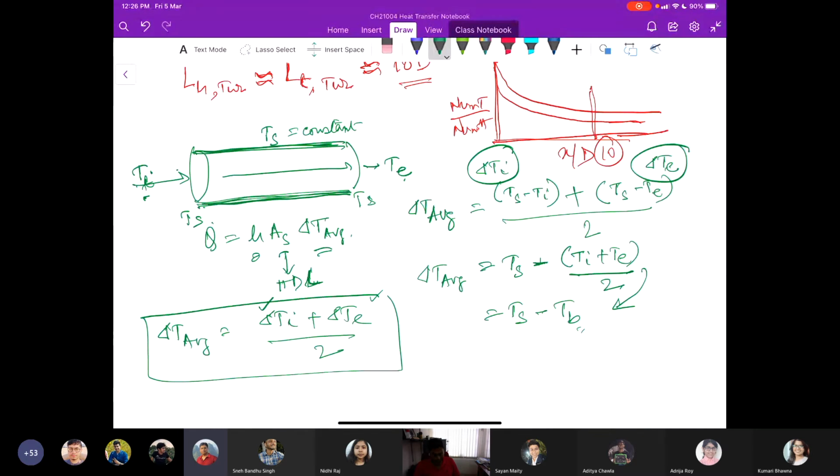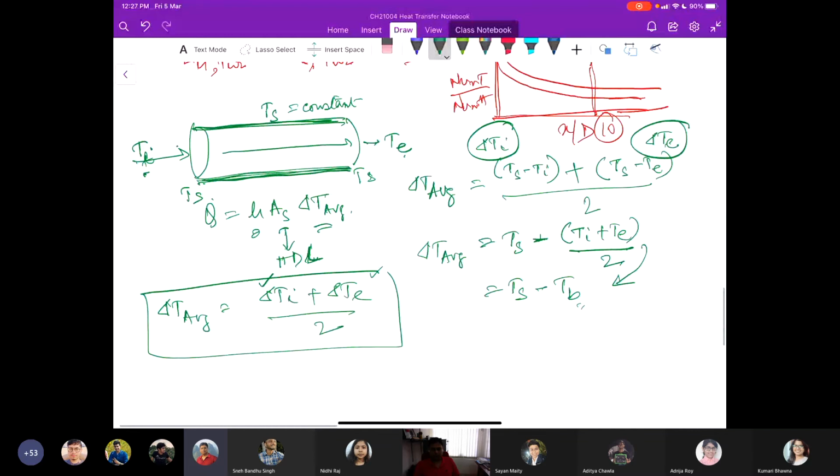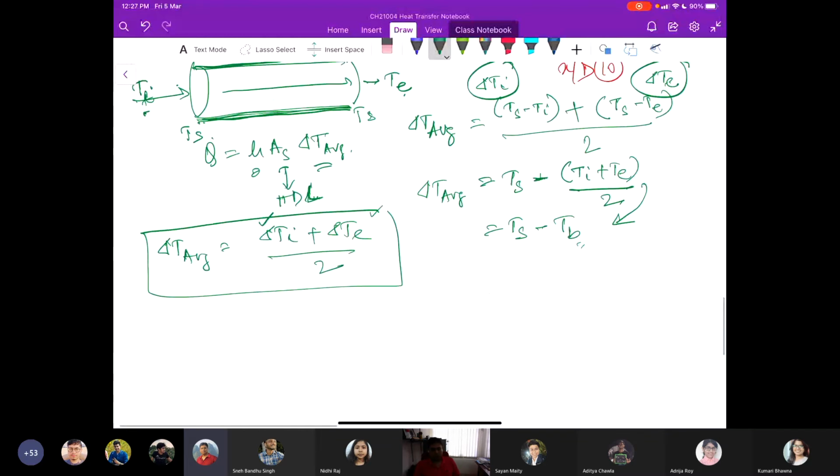Now, one inherent assumption in this definition is that the mean fluid temperature varies linearly along the tube. Okay, but that is not the case. That doesn't happen. Now why is it so?